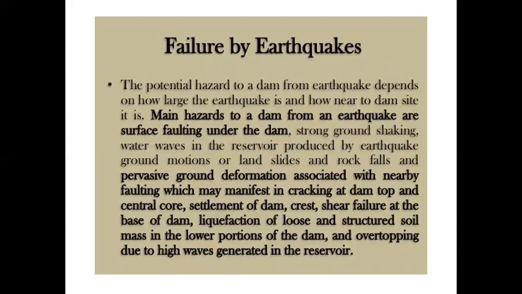Failure by earthquakes. The potential hazard to a dam from an earthquake depends on how large the earthquake is and how near it is to the dam site.